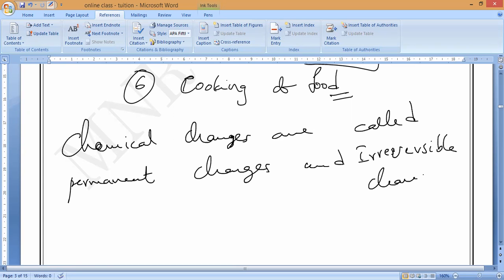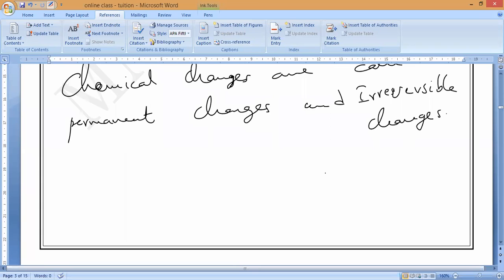Irreversible changes. Is it okay, Sai, Maitrayan, Darun, Tamil Selvan? Now, I will ask you one thing and let me see who will say which is physical and which is chemical. Is it okay, Manya? Samaya? Now, observe very carefully.